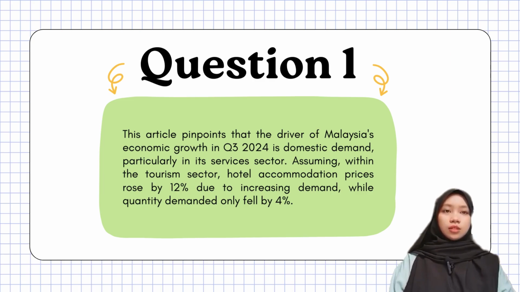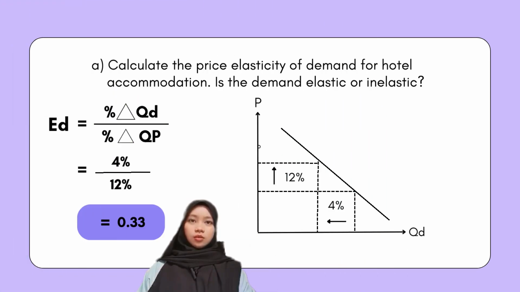For question 1, this article pinpoints that the drivers of Malaysia's economic growth in Q3 2024 is domestic demand, particularly in its service sector. Assuming within the tourism sector, hotel accommodation prices rose by 12% due to increasing demand, while quantity demanded only fell by 4%. For question A, calculate the price elasticity of demand for hotel accommodation. Is the demand elastic or inelastic?